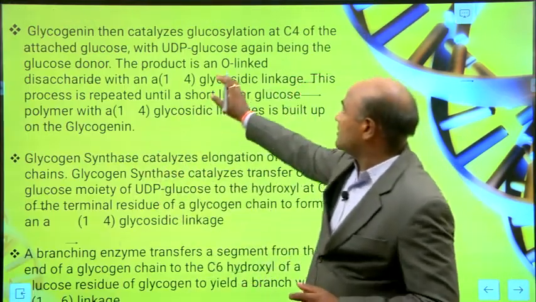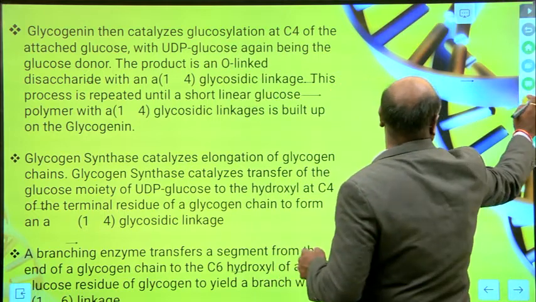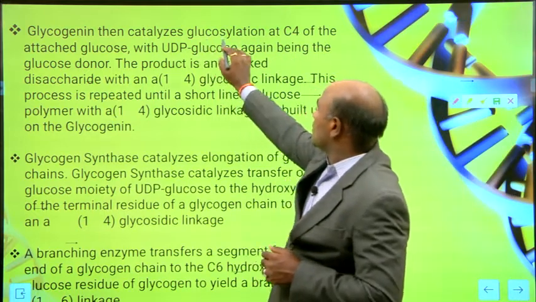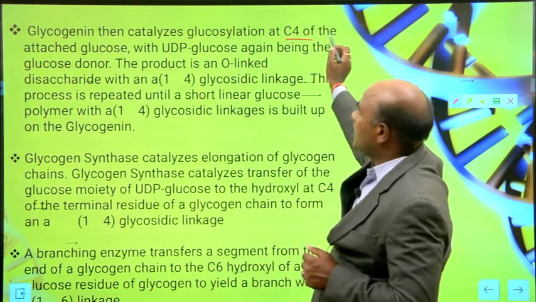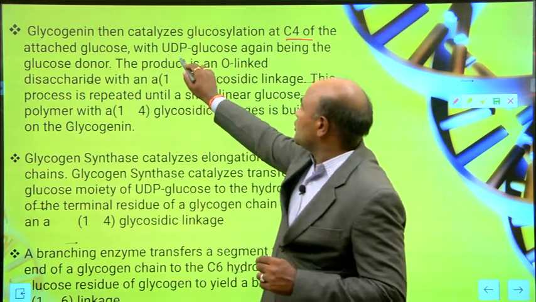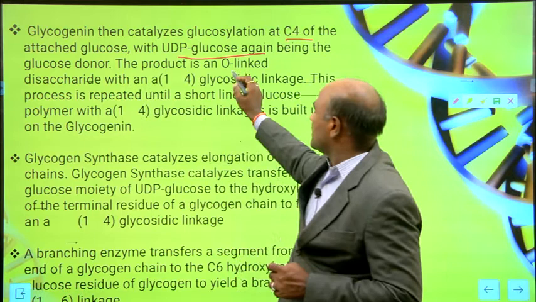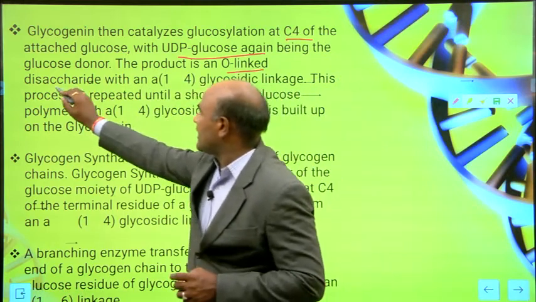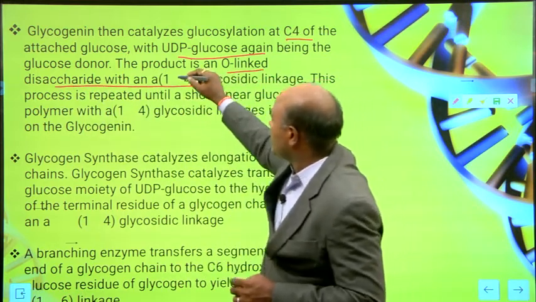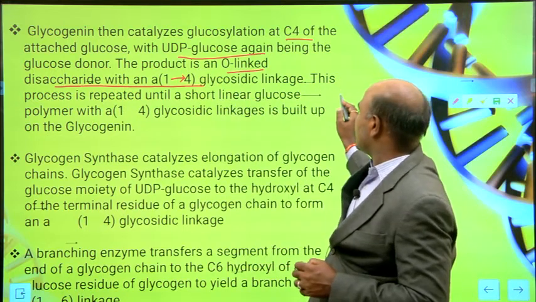Glycogenin then catalyzes glucosylation at carbon 4 of the attached glucose, with UDP glucose being the glucose donor. The product is an oxygen linked disaccharide with an alpha 1,4 glycosidic linkage.